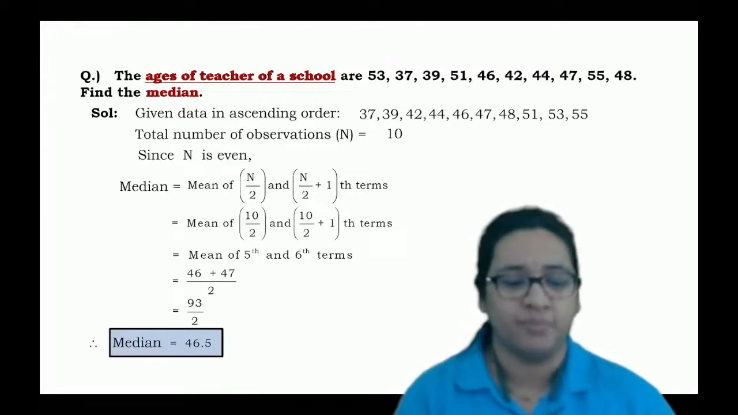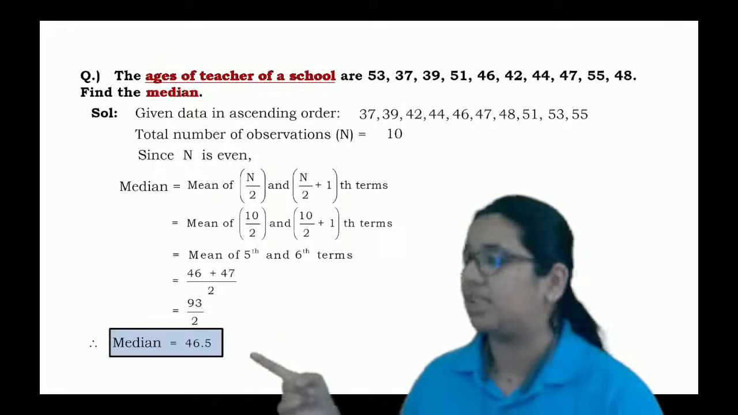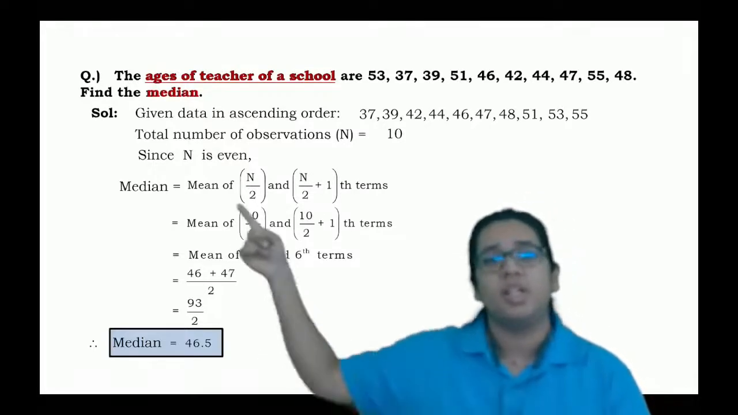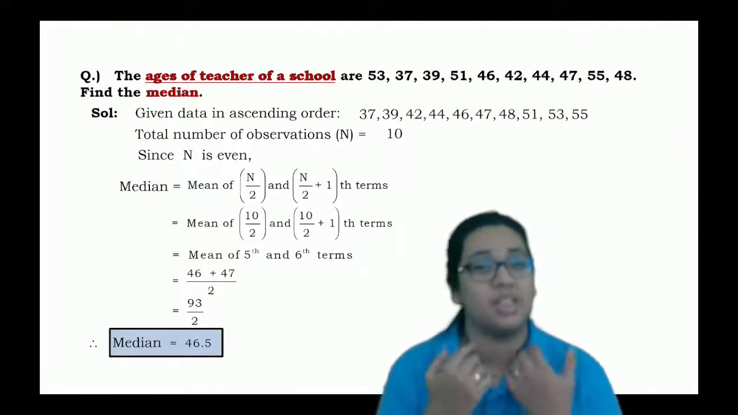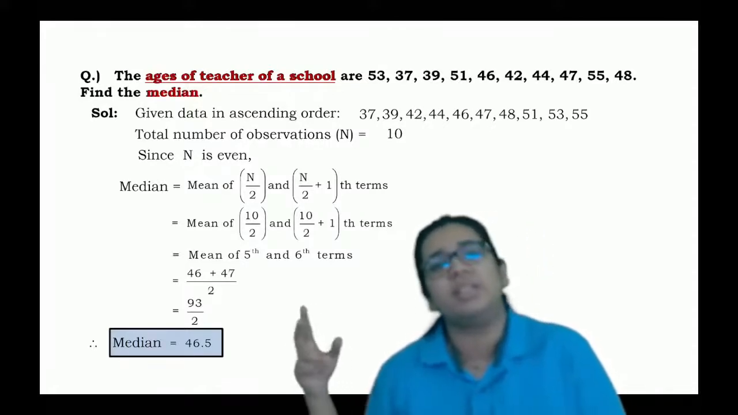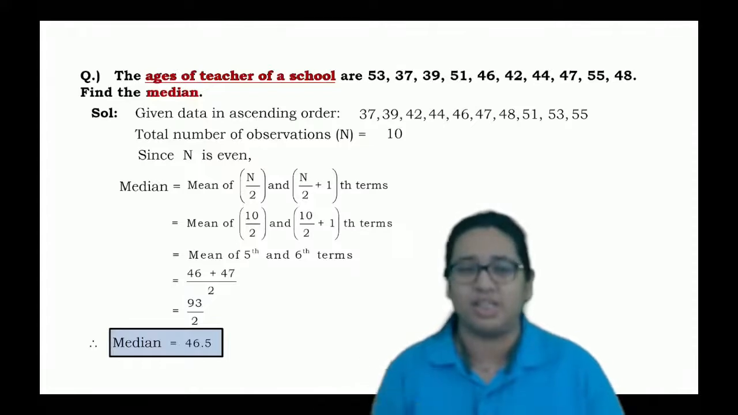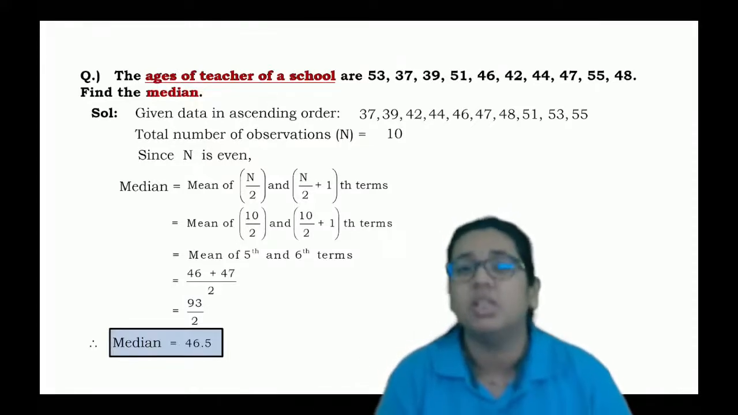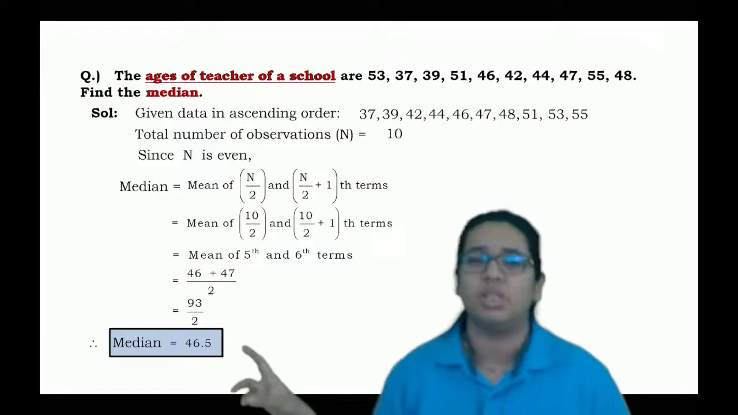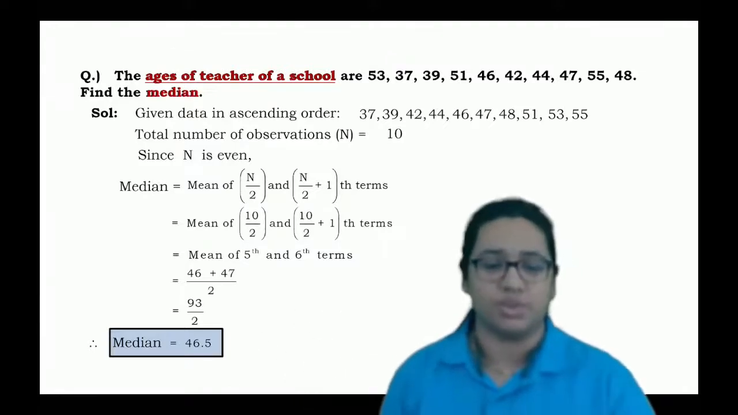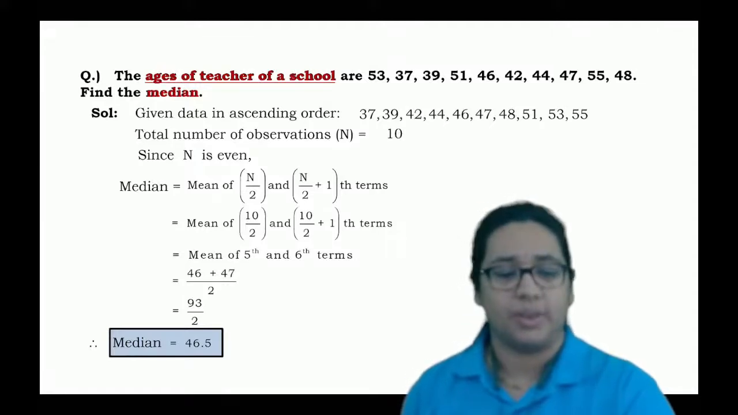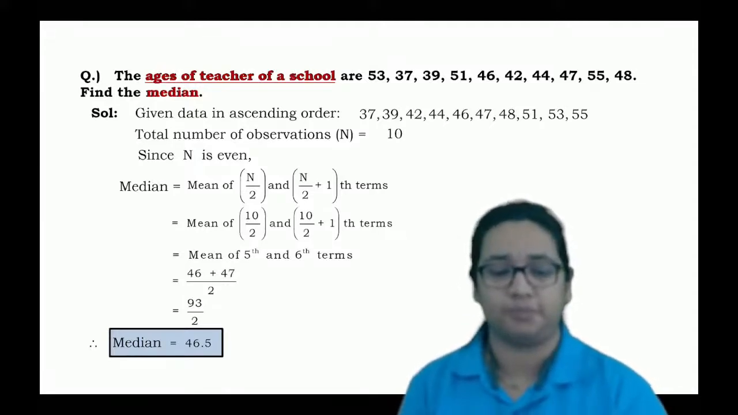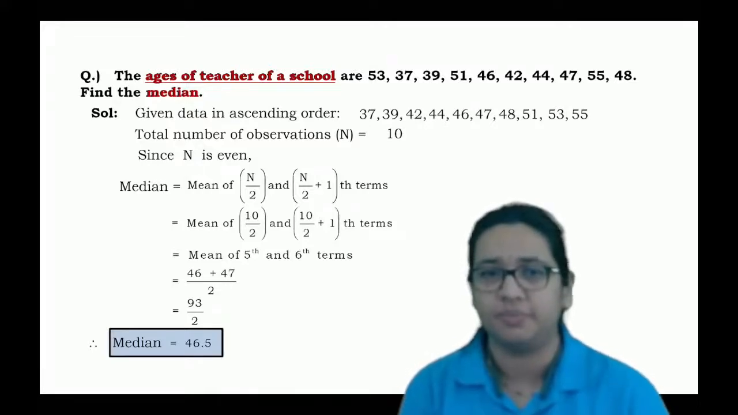Done up to this. In the first example, we have seen what will be the case if n is odd. If n is odd, then there will be only one middle term, which is the easiest one. And if n is even, then there will be two middle terms. So for that, as the median, we will consider the mean of those two terms. Okay, done. Are you getting this one?